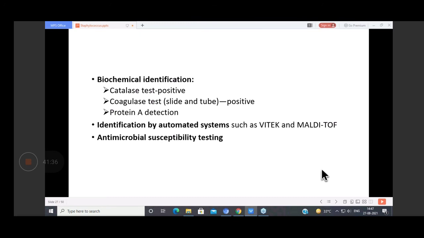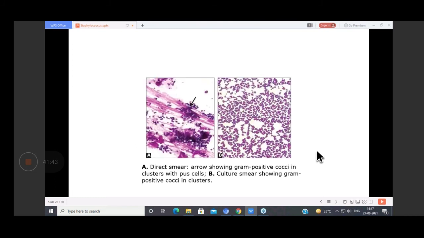So apart from this, we can have automated systems. We have the Vitek system and the Malditof system, by which we can detect it. Then antimicrobial susceptibility. So this is a direct smear. You can see the gram-positive cocci, which are there. So in a direct smear, you will find pus cells.